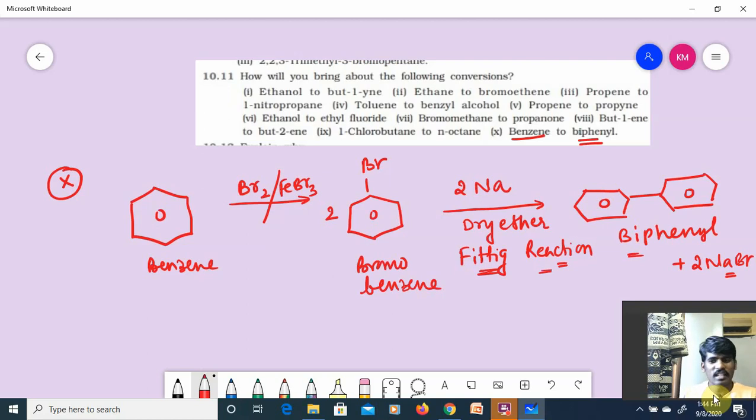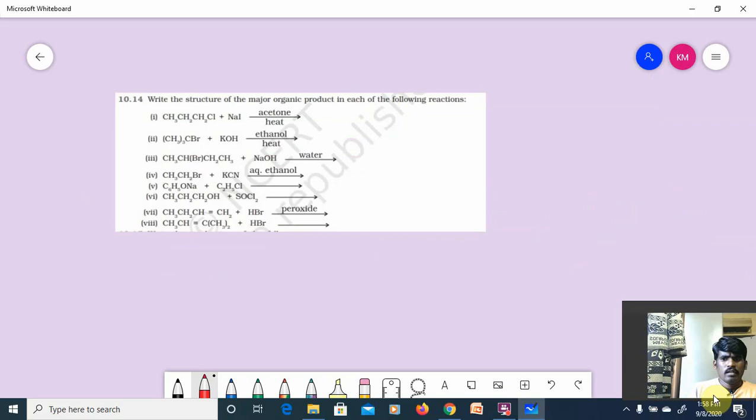Okay, all the 10 reactions are covered. Hope it is clear. So 10.11 we have also done. Let's move on to the next question. Let's see the next part, guys. 10.14. Write the structure of the major organic product in each of the following reactions, right?